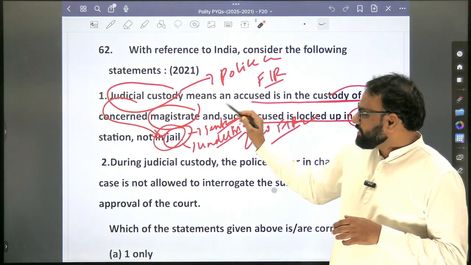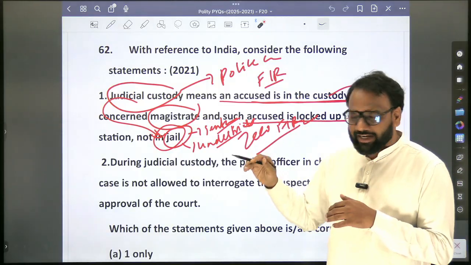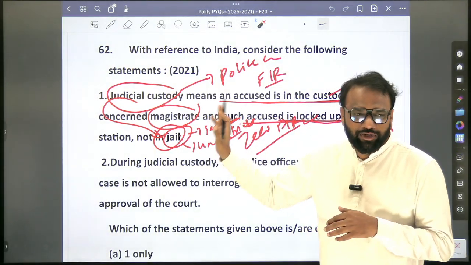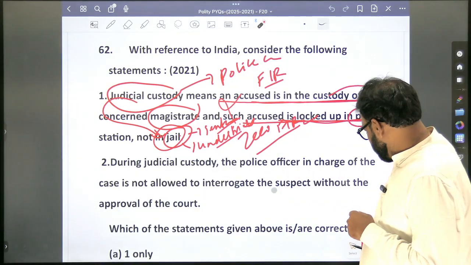So here the first part is right. Judicial custody means the accused is in the custody of the concerned magistrate, and such an accused is locked up in jail and not in the police station. Hence the first statement is wrong.